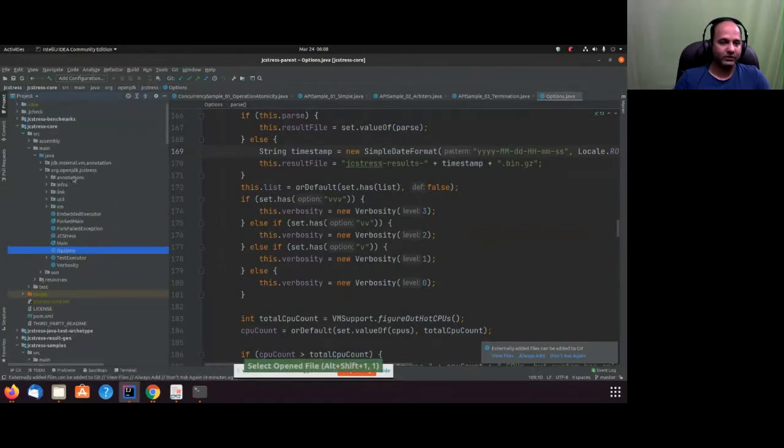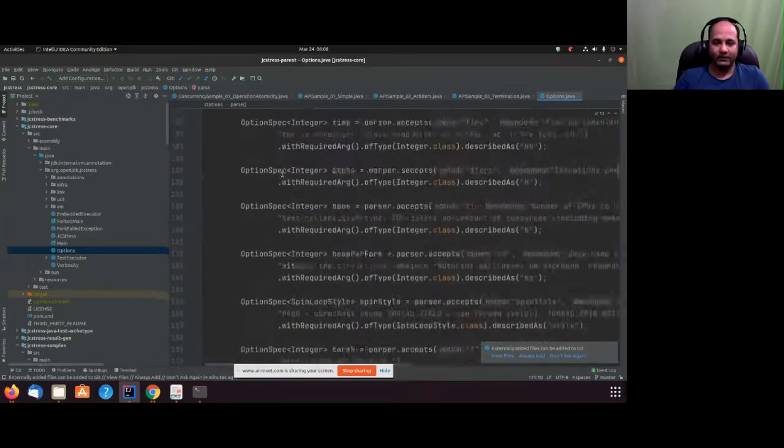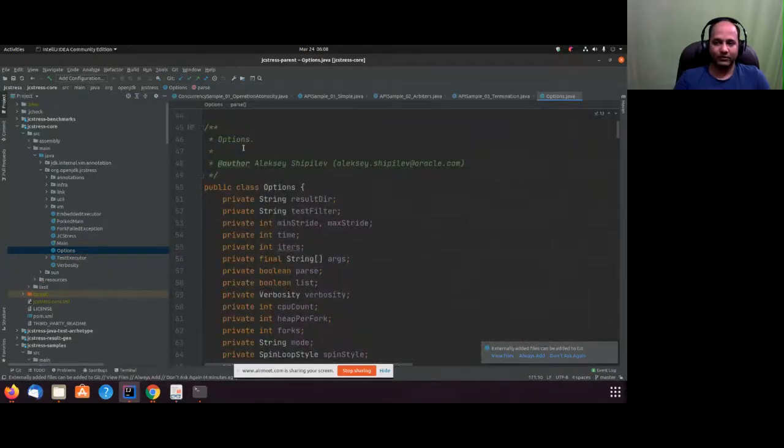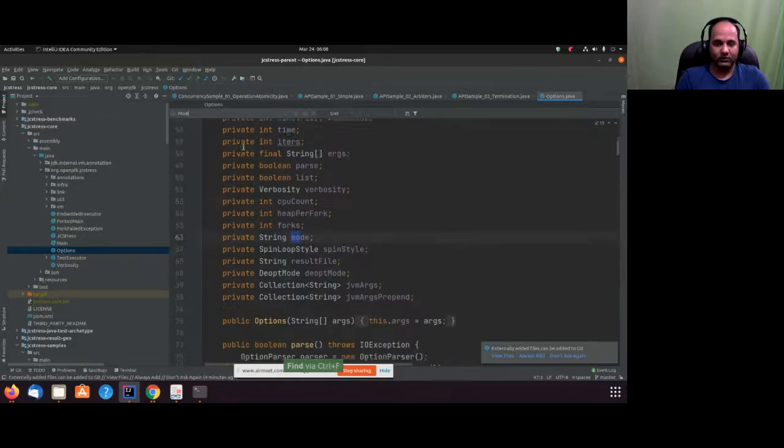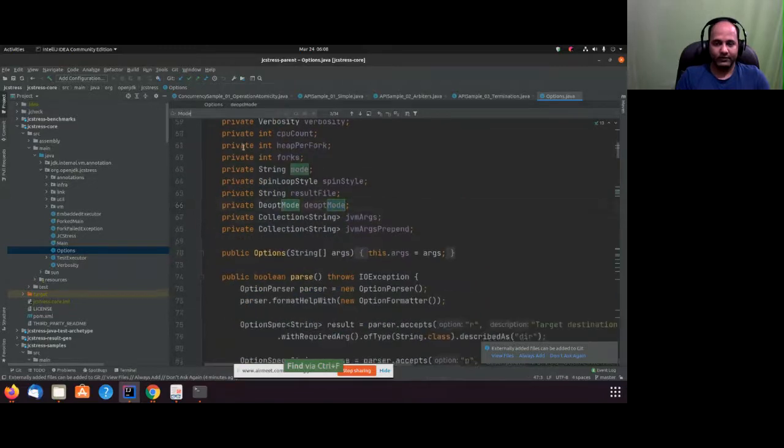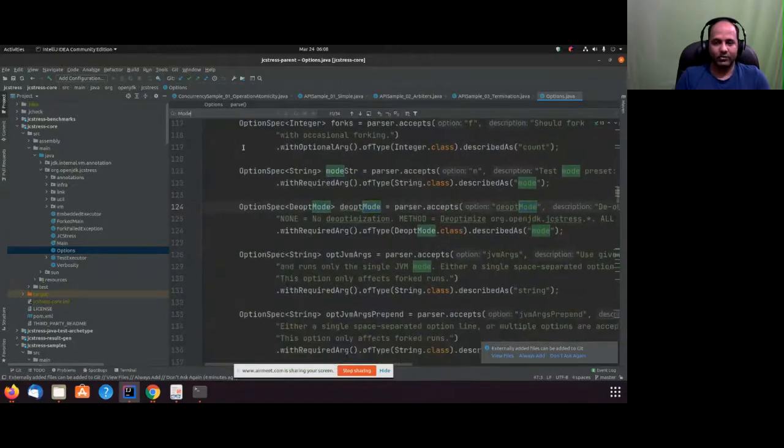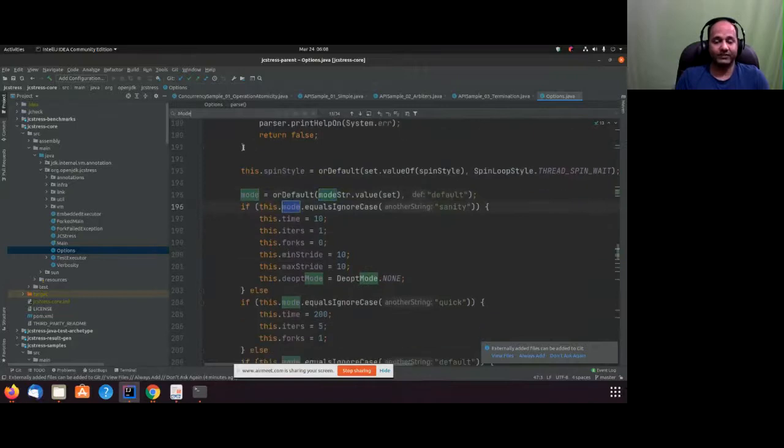Let's look at this. Yes, it is part of GC stress core. I'm showing you the class because it has the mode, and we'll see what exactly GC stress is doing for the different modes.